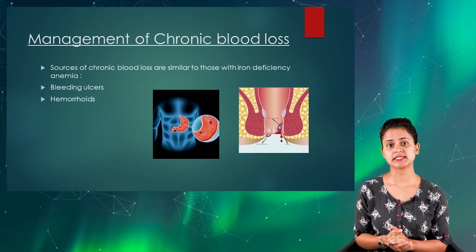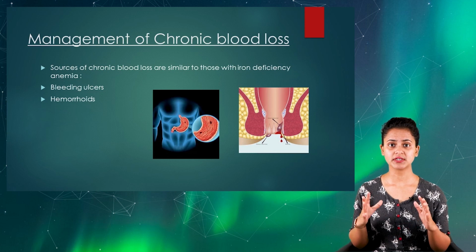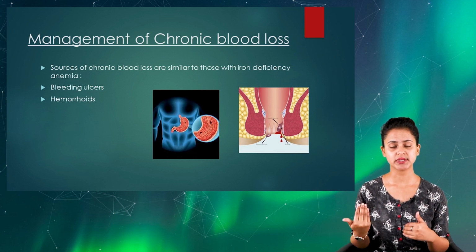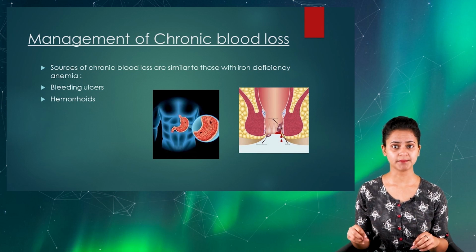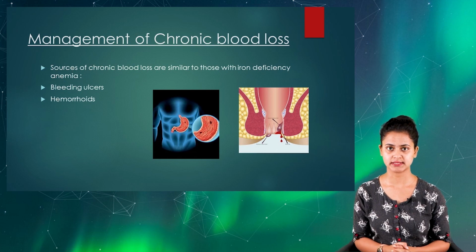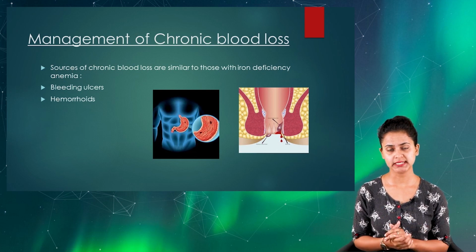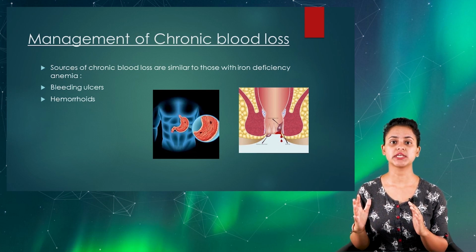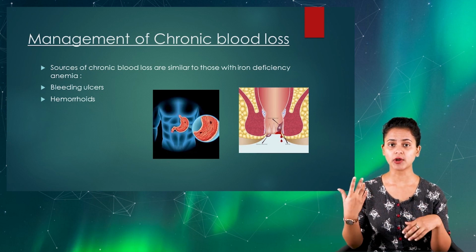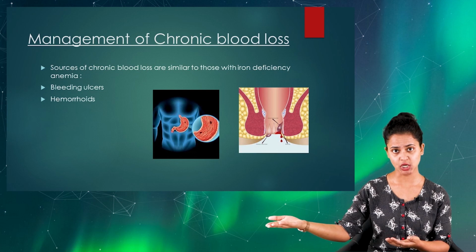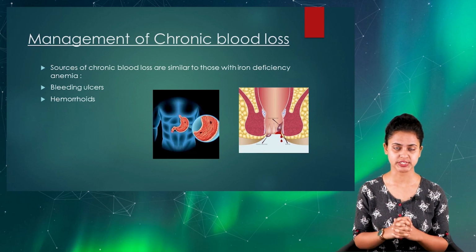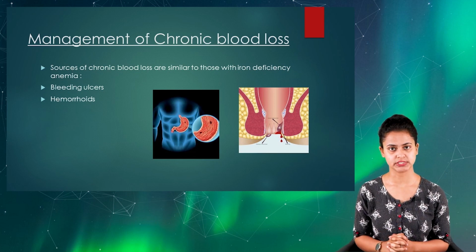Most commonly with chronic blood loss, if a client is not maintaining a lifestyle, dietary intake or supplementation, they are more prone to develop the anemic state. Most commonly, chronic blood loss will be related to iron deficiency. That is the reason chronic blood loss related anemia often has all the features related to iron deficiency anemia for a particular individual.